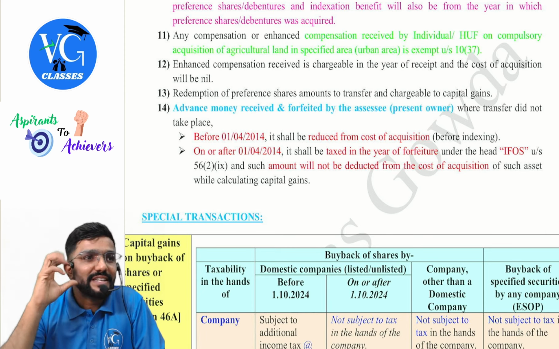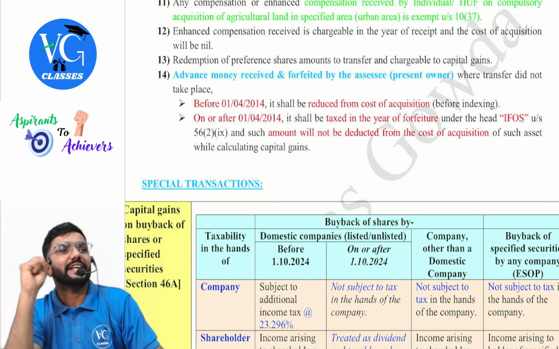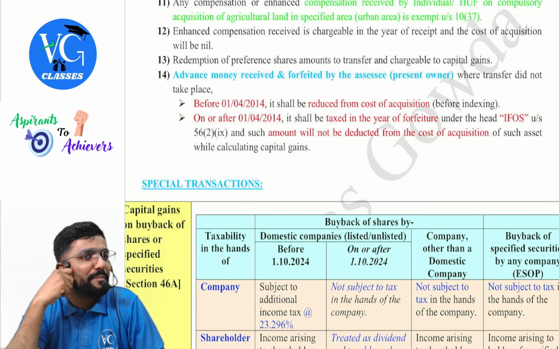Okay. Next, sir, the government acquired my property compulsorily and fixed my compensation at 50 lakh. I didn't agree to it. I took the government to court, saying my property is worth 80 lakh, pay 80 lakh. The court gave a judgment that the government should pay me 70 lakh. So compensation has been enhanced from 50 to 70. So for the 20 lakh also, should I pay tax?